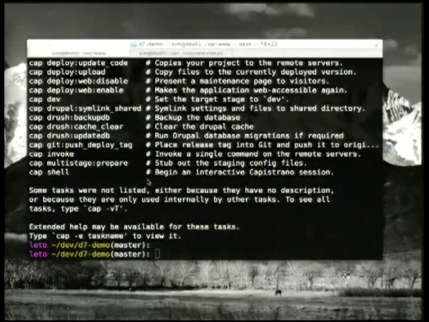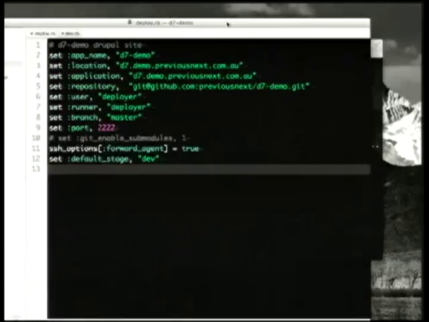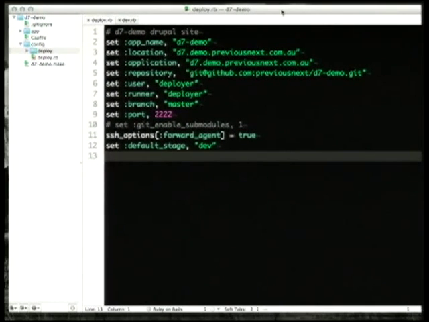Can I ask a really dumb question? Can you show us your cap deploy file for that example you just showed us? Yep, I've got it here. Okay. So that's the project.